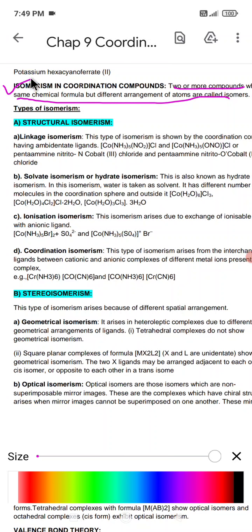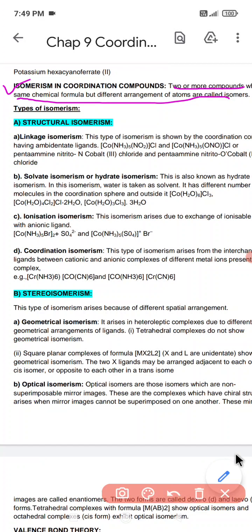Their chemical formulas might be identical, but their structural formulas are different. These are called isomers.